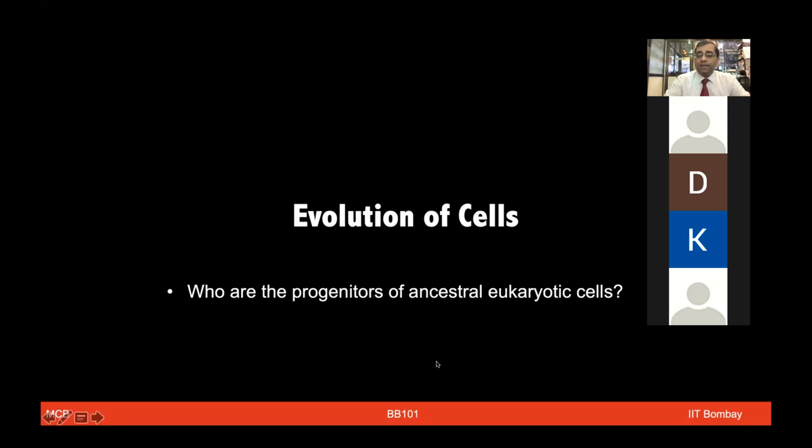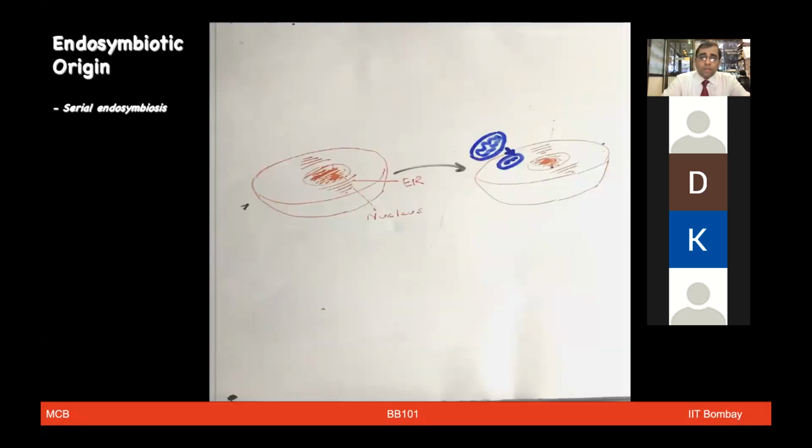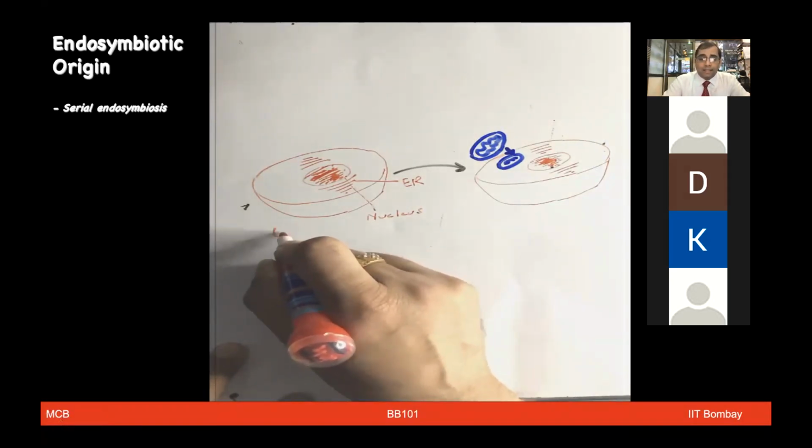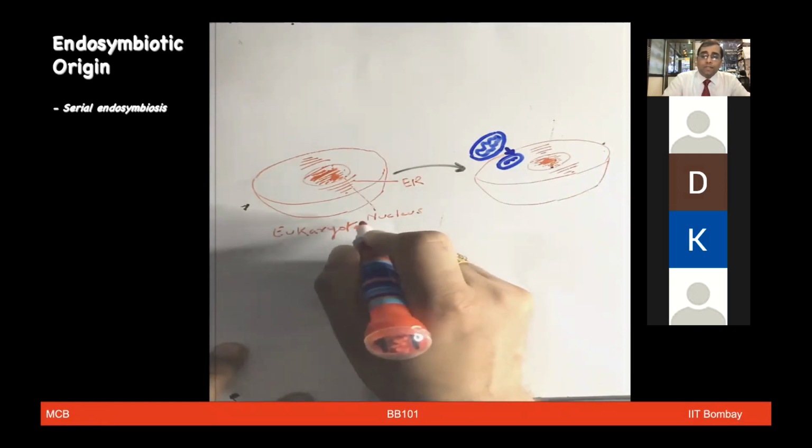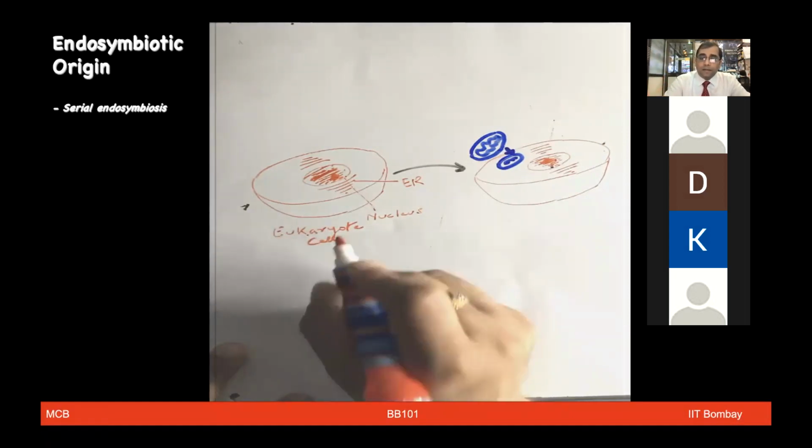Okay, so let's first discuss the evolution of the cell. We discussed prokaryotic and eukaryotic cells in the last class, but how did these eukaryotic cells evolve? In this slide, let me put some hypothetical drawing and hypothetical concept here. We are talking about a billions-of-years time scale when the evolution would have occurred. So now we are looking at probably a primordial eukaryotic cell almost 1.8 billion years ago in the sea environment, which had the nuclear membrane and other organelles, but may not have had mitochondria.